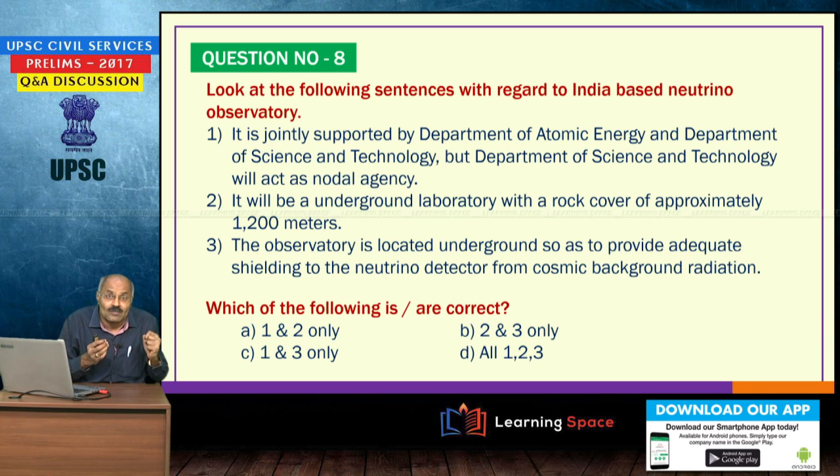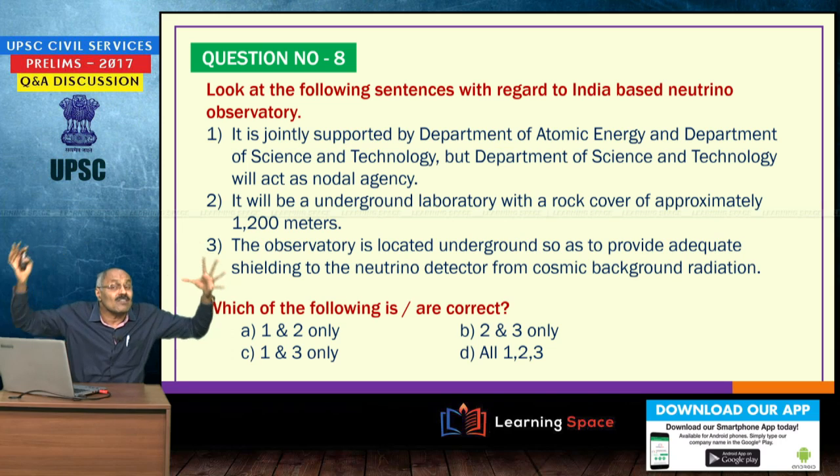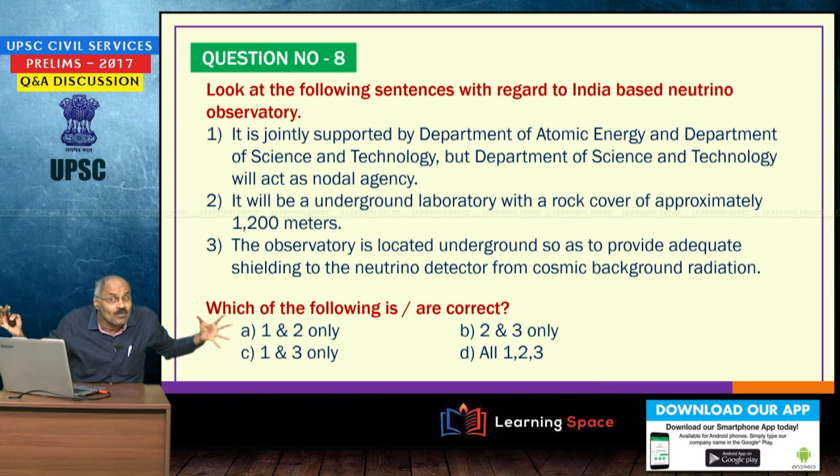Then second point, it will be underground laboratory with rock cover of approximately 1200 meters. Please understand, it has got rock cover of 1200 meters above. It will be underground observatory. You may have a pertinent doubt, why underground is required? So as to provide adequate shielding to the neutrino detector from cosmic background radiation. From cosmic background radiation, this observatory is provided underground.